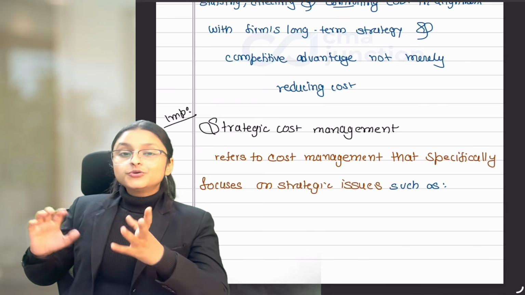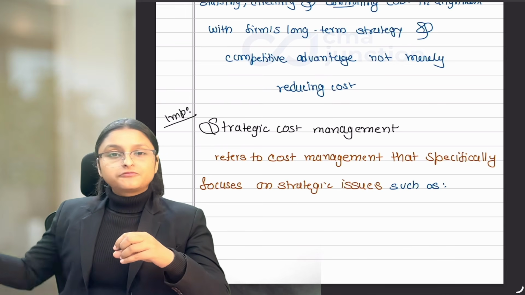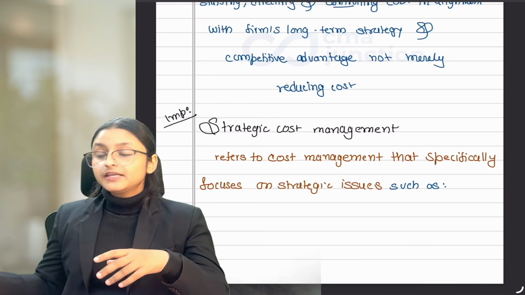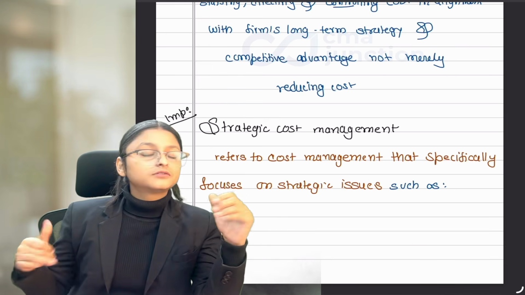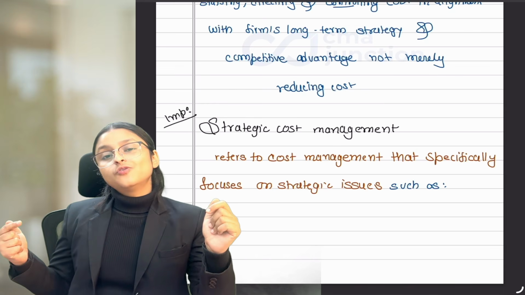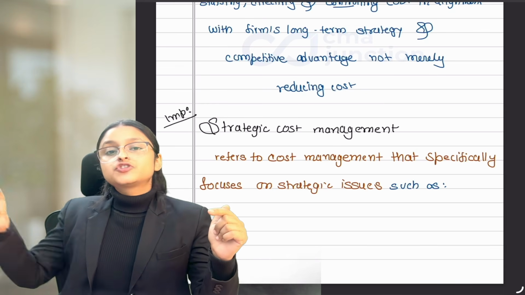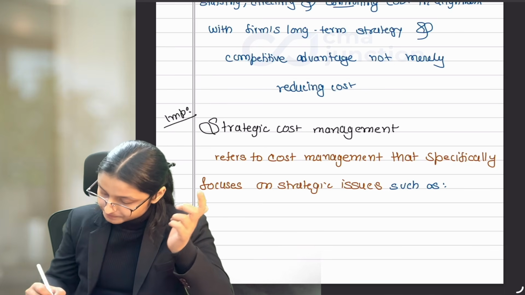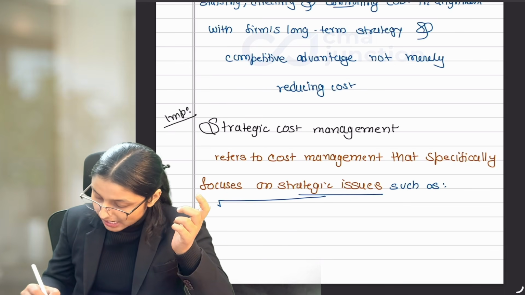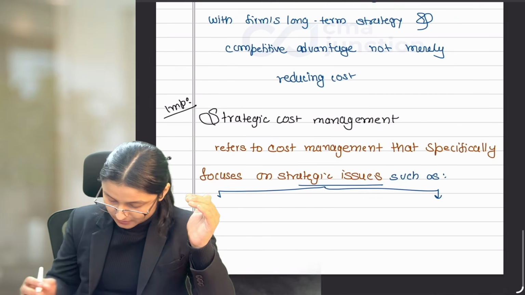But when you are focusing on becoming a product differentiator, then your main aim is how to make the product distinctive from that of competitors, and how much premium price I can charge for my distinctive or different products, right? So write it down. These are the two strategic issues which an organization faces.